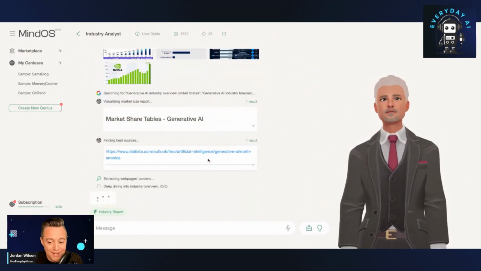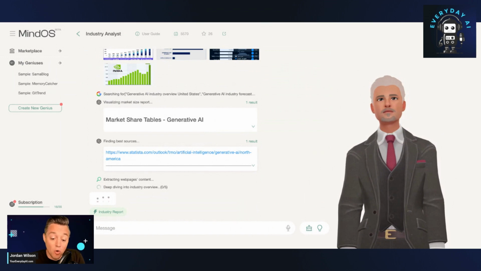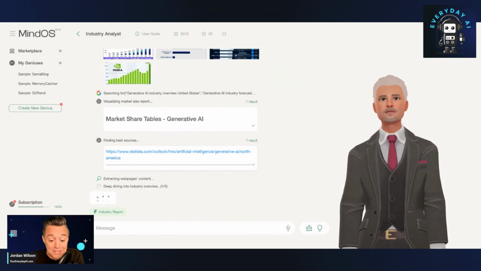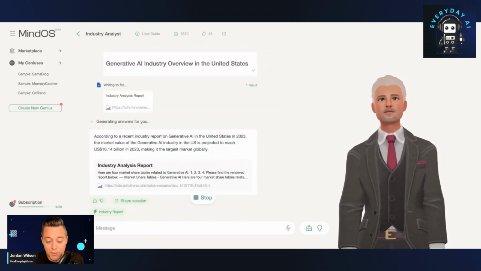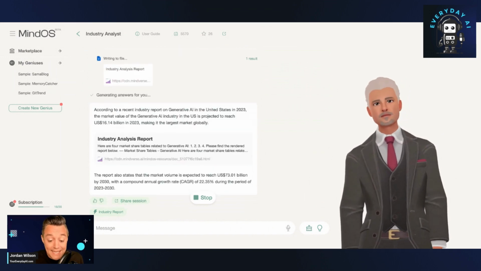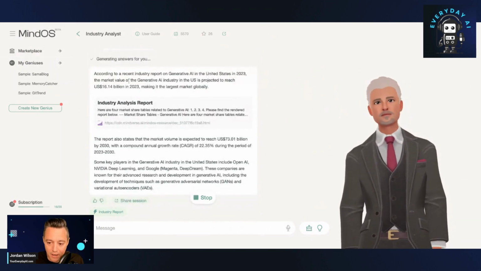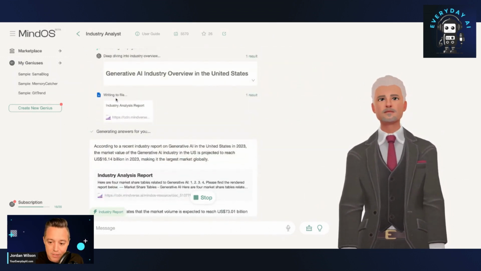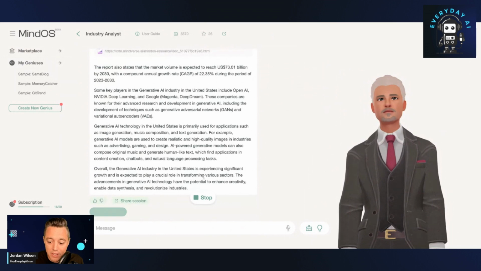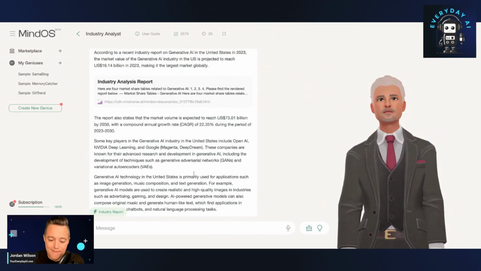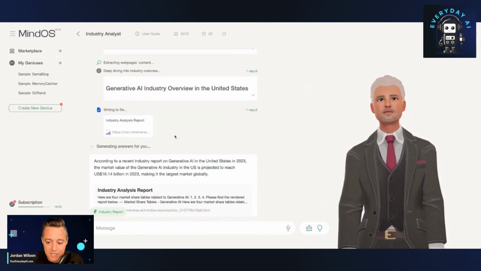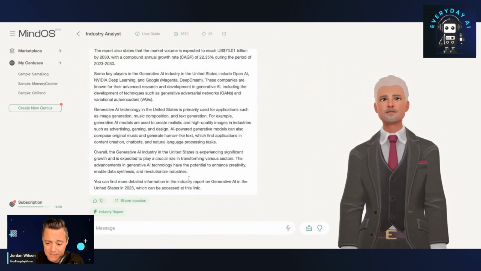It's searching the web. So this is the difference between what you would call normal ChatGPT, where you give it a more close-ended command, it does one task and gives you the result. Here, with more of an agent and this Mind OS tool, it's going back and forth. It's doing a lot of work, almost as if it's a team of AI working on this. And you'll see right here, it says generating answers for you, and it's writing to file. So here in a second, we'll be able to see what it produces. I gave it a very vague, open-ended command just to see what it gave us.